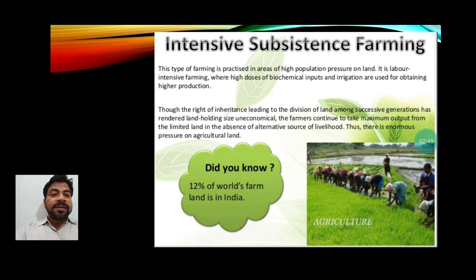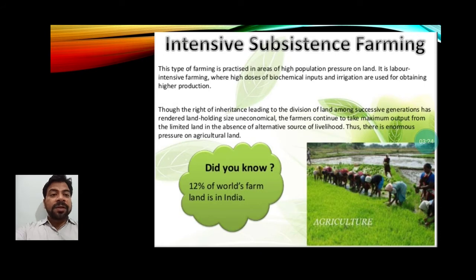So see here, this type of farming is practiced in areas of high population pressure on land. It is labor intensive farming. Why is it said to be labor intensive? Because many workers, many laborers, peasants are required in this farming, where high doses of biochemical inputs and irrigation are used for obtaining higher production. So biochemical inputs are used, and a proper irrigation system is required, because you have to cultivate more and more from the given plot.